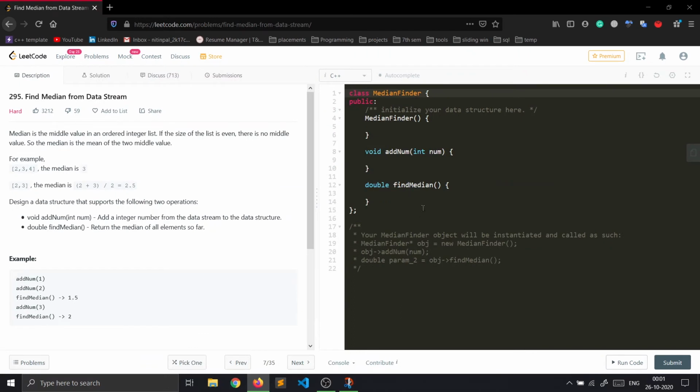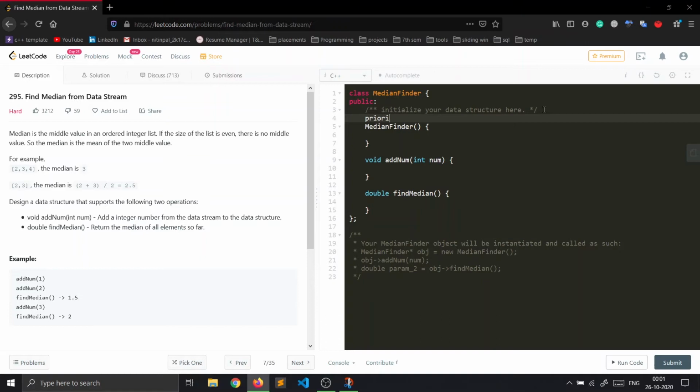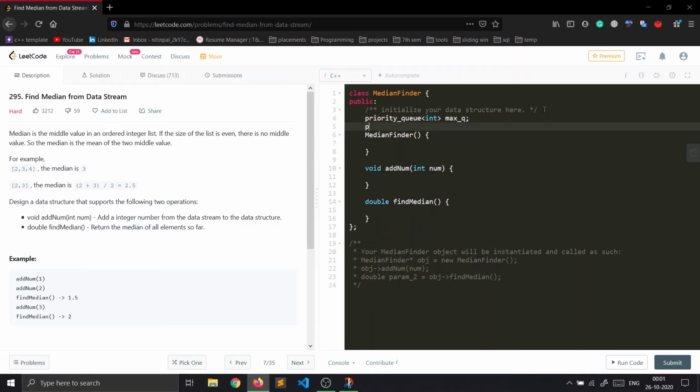So now let's try coding. We will firstly create the priority queues. This is how a max queue is formed, and similarly we can make a min queue. This is the syntax of making a min queue, with greater int, and this is how we make a min queue.